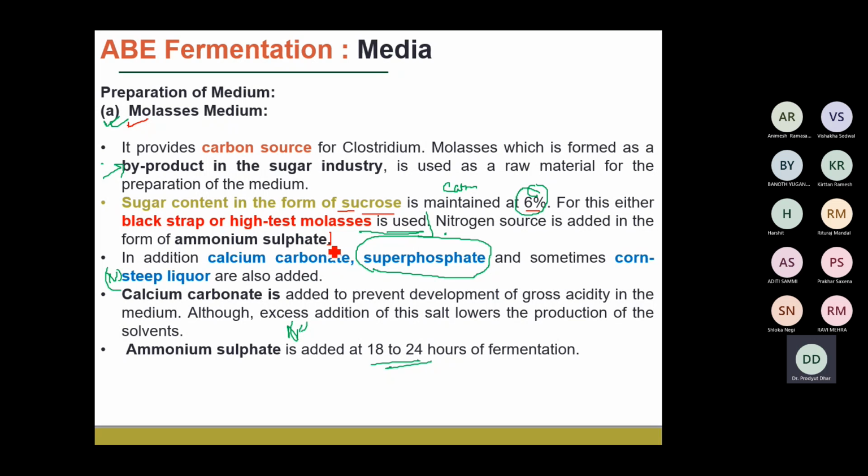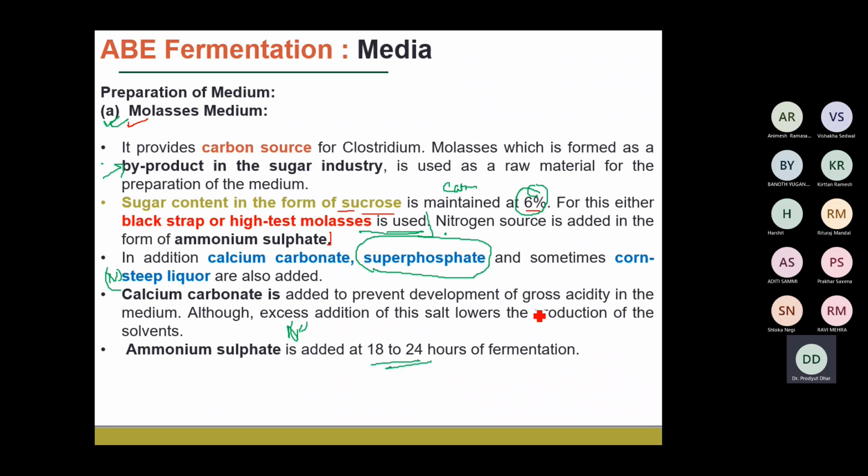Along with that, there are some additives that are added, like calcium carbonate, superphosphate, and sometimes corn steep liquor. Corn steep liquor, I already discussed, is a very rich source of nitrogen. And the calcium carbonate, as we have discussed, there is a formation of acids, like acetic acid or butyric acid and so on, so to make sure that the pH doesn't decrease during the fermentation to a very low pH, which actually inhibits growth.